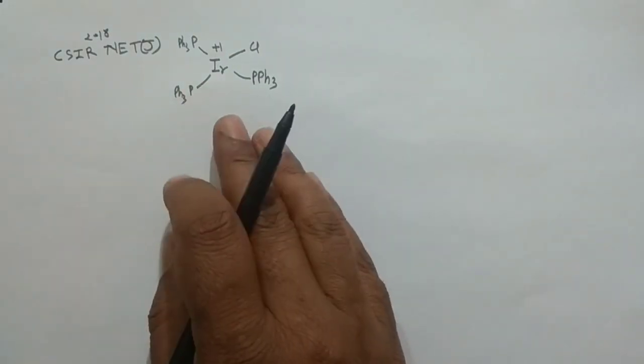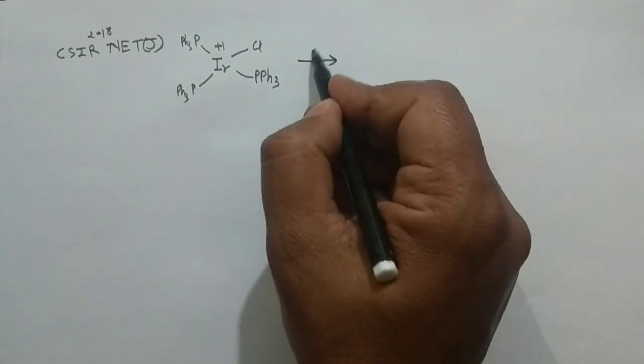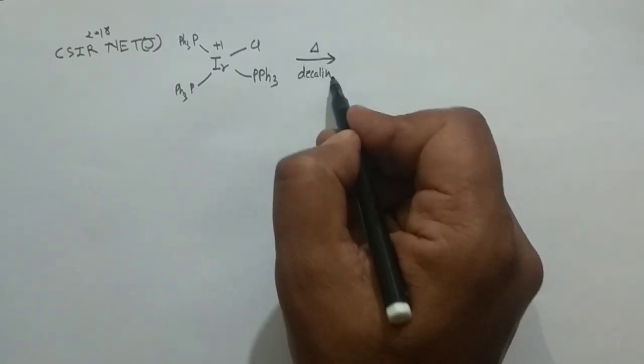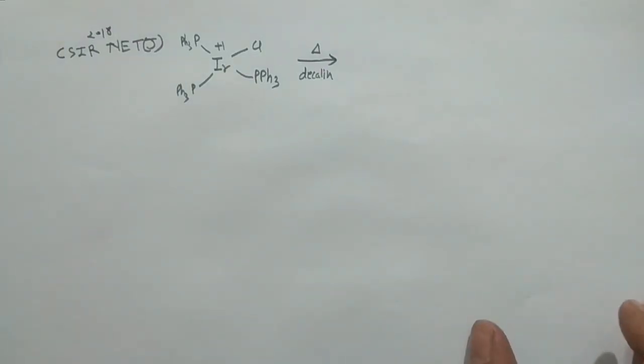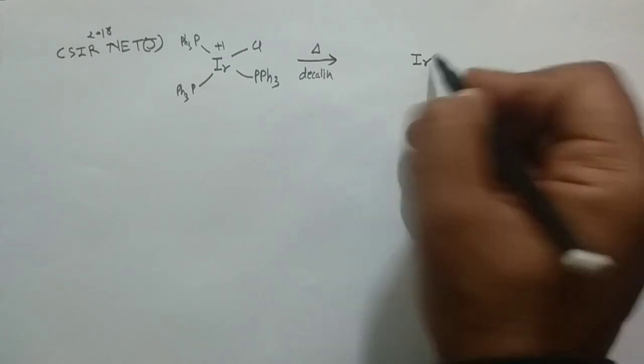It is not the Vaska complex, but it is a type of Vaska complex, and they have heated this particular complex with decalin.